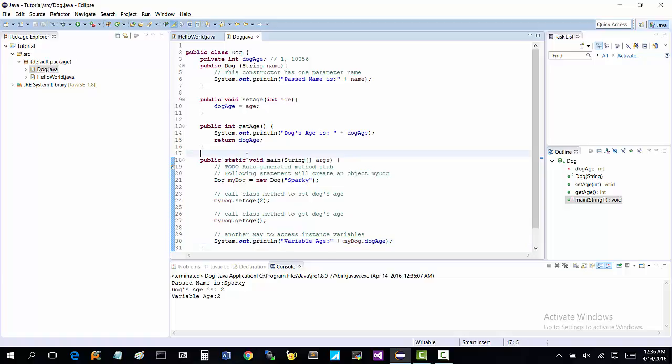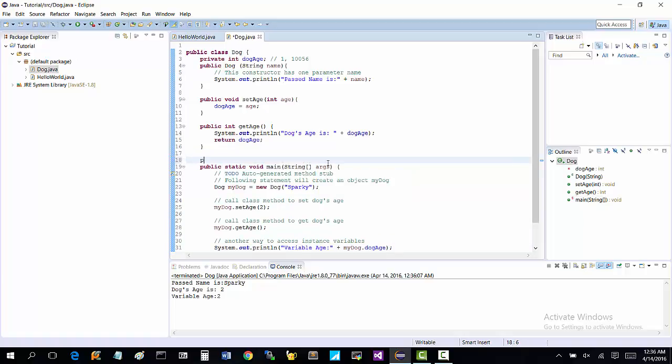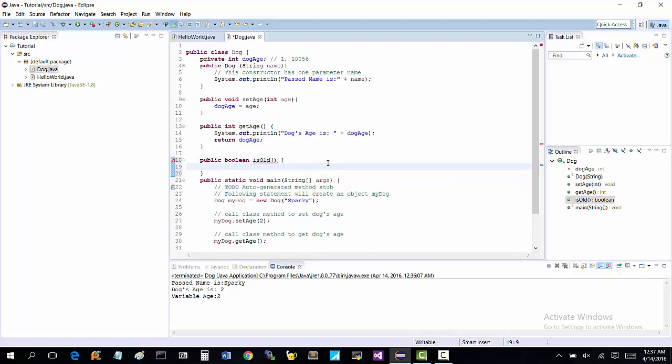Like you could say public boolean, which a boolean is just true false, is old, right? All right. We haven't touched on if statements, but I'm just going to give you a little thing here.